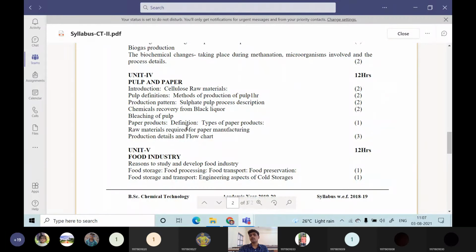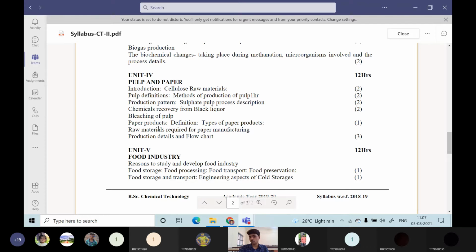Then raw materials required for paper manufacturing. The major raw material is pulp only. After that, we have to employ some water and some sizing agent in order to get a proper size of paper. Some sizing agents will be there, and some alum compositions will be used. What are the various types of raw materials for the manufacture of paper? We are going to see that here also.